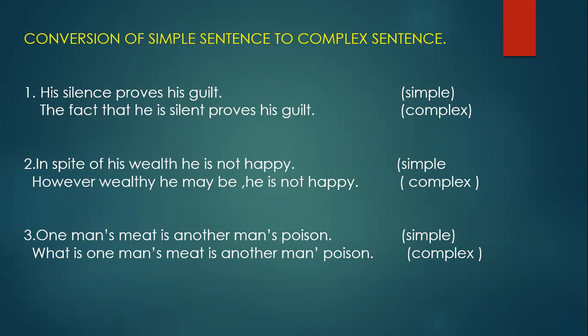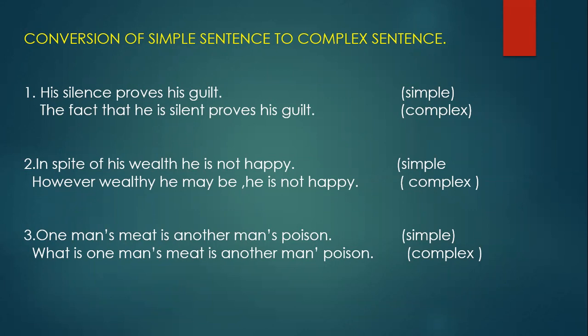See, his silence proves his guilt. His silence proves his guilt. That is a simple sentence because there's only one clause and that is the main clause. The fact that he is silent proves his guilt. See, the fact that he is silent proves his guilt. So that became a complex sentence.